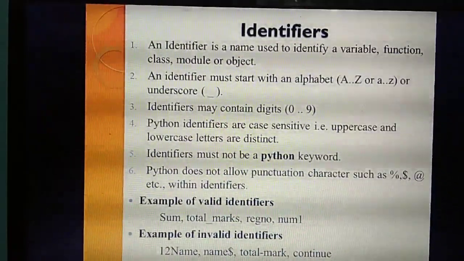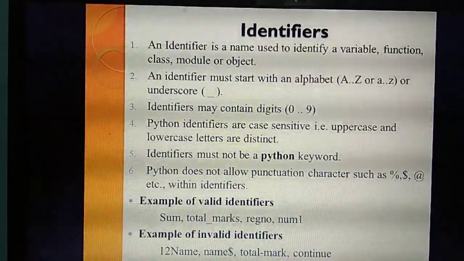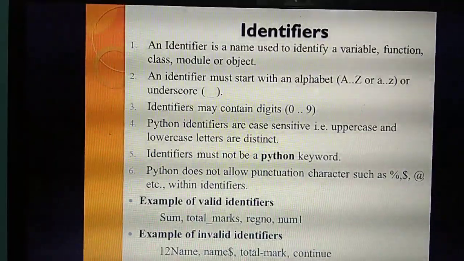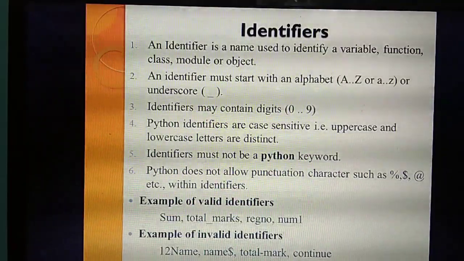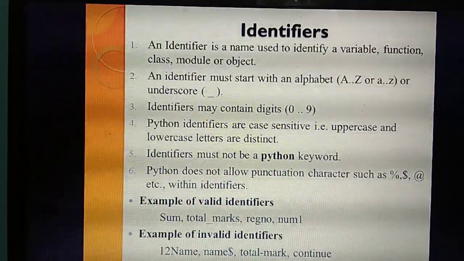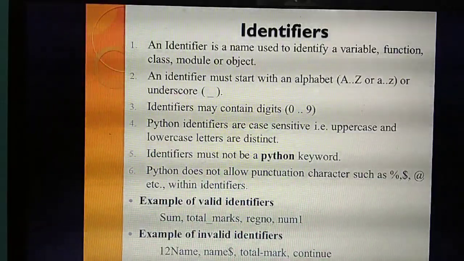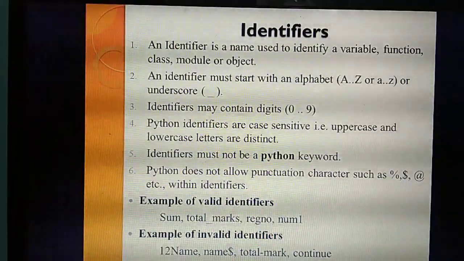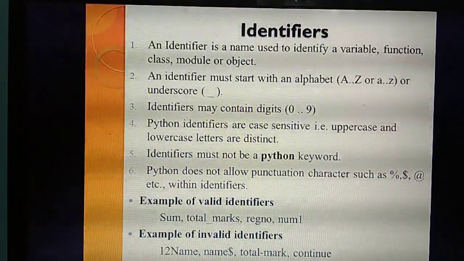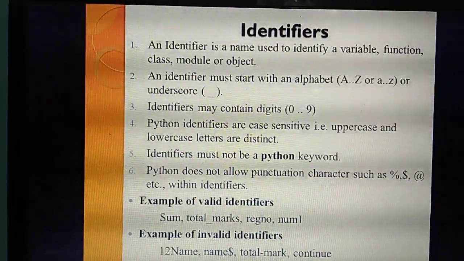What's the first heading you have studied? Identifiers. Okay. So in this slide, you are going to study what we mean by identifiers. For example, you have an ID card. What's the use of an ID card? ID card means identity card. So the name itself has identity. What do you mean by identity?